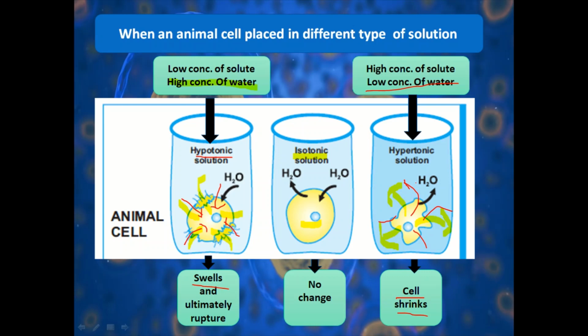Exo means outside the cell. That means if osmosis takes place outside the cell, it is known as exoosmosis. And what will happen in this case? The cell shrinks.